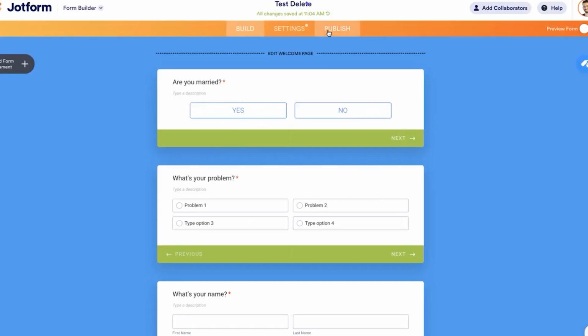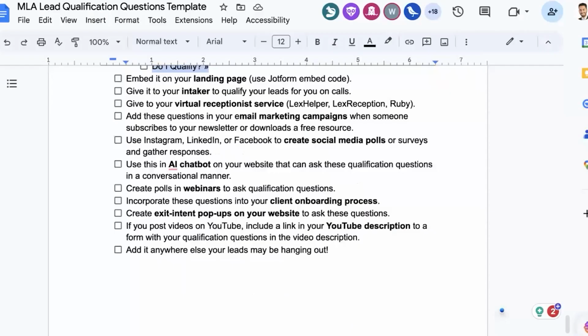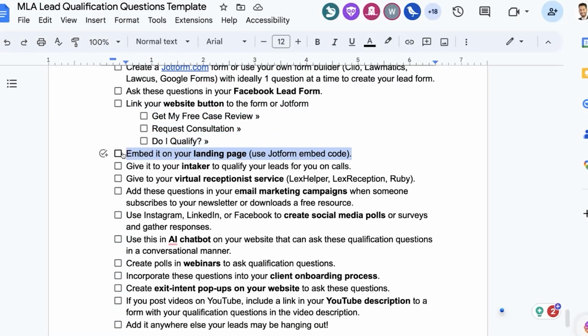Essentially, you take this form, you get the embed code, you embed it on your landing page. And for that, I usually don't do one question at a time. I use the typical traditional form, and I just create one question at a time. It looks a little bit easier on the eye. And again, I gotta explain this, and I can show the back end of this later. But that will be a more optimized landing page if you're embedding a job form on your landing page to first qualify, then you get the contact information on the back end of job form. If anybody wants to see this, just let me know. I can show how this is done.